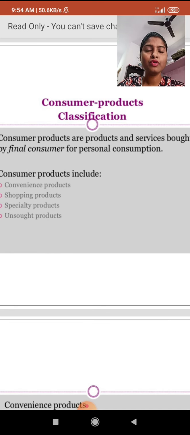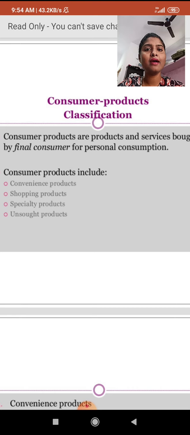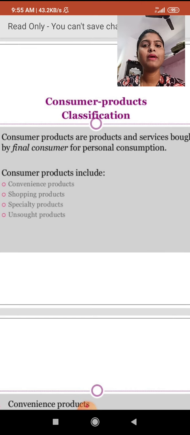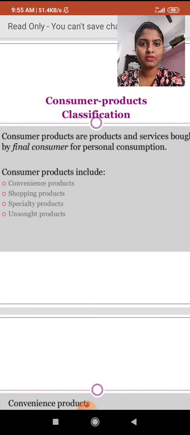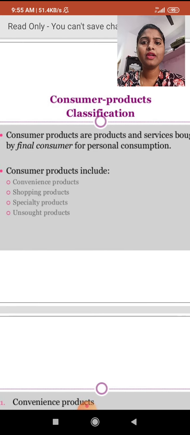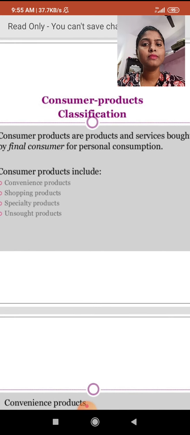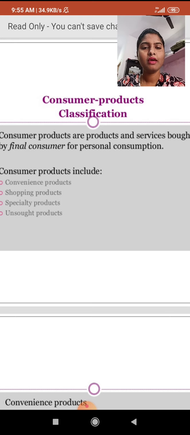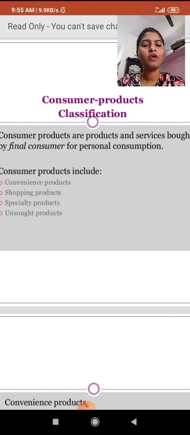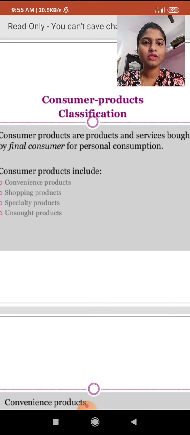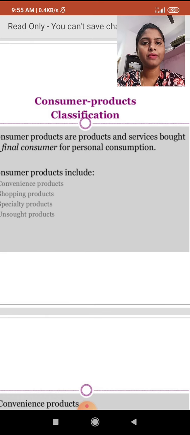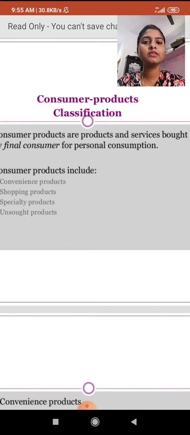The final consumers buy products for personal consumption, for their personal needs and personal uses. These products are consumer products. For example, pharmaceutical products are tablets, capsules, aerosols, different lotions and emulsions. Apart from pharmaceutical products, there are different electronic gadgets, shampoos and soaps.